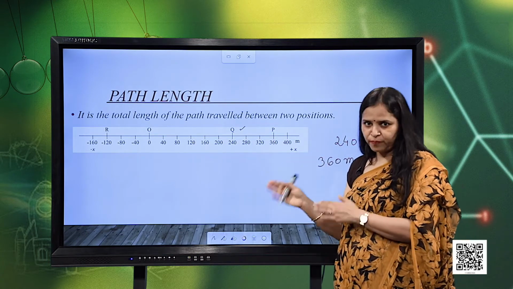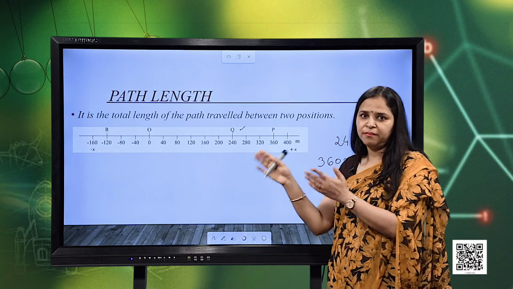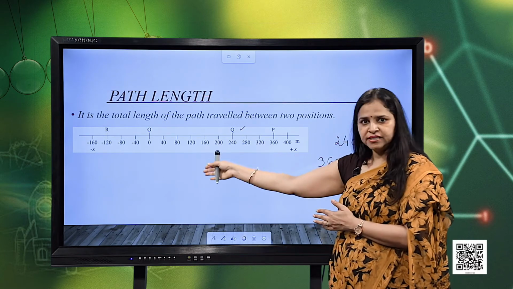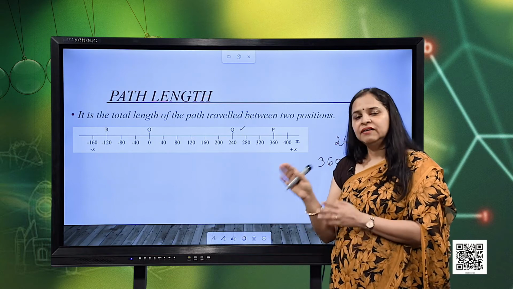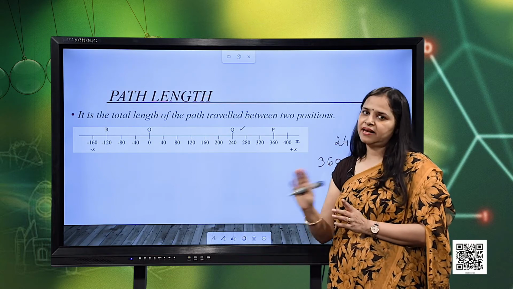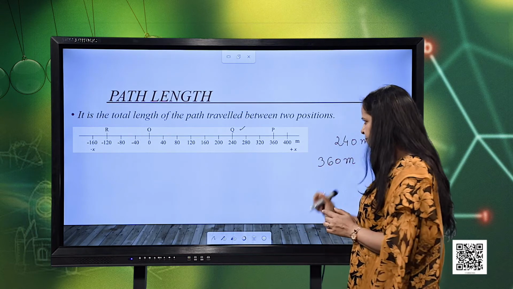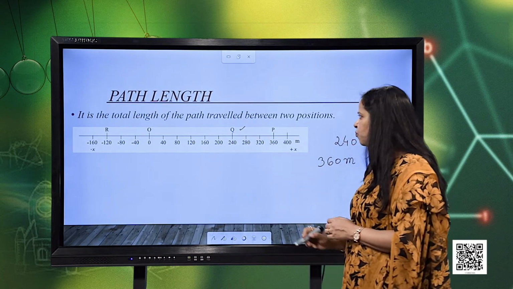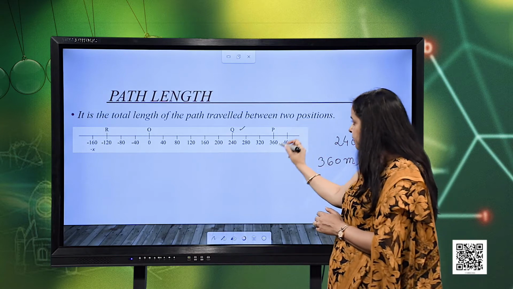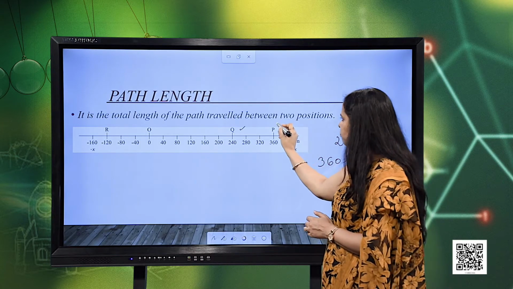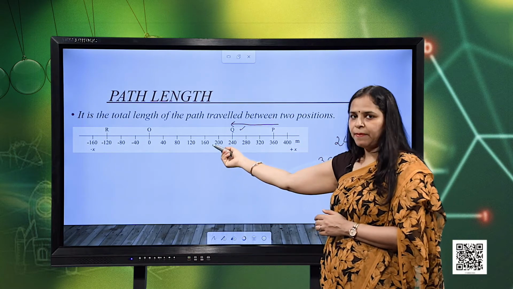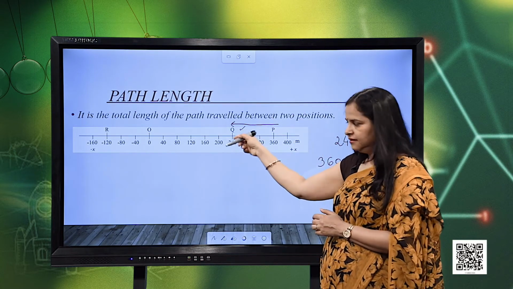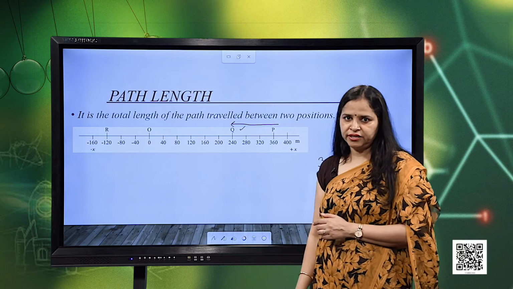In position we specify the plus and the minus sign with reference to the origin, but when we talk about the distance, we are not concerned about the sign. We just need to go on measuring the length of the path travelled. Now again, after reaching this point P, the object moves in the backward direction, takes a turn and then reaches point Q.